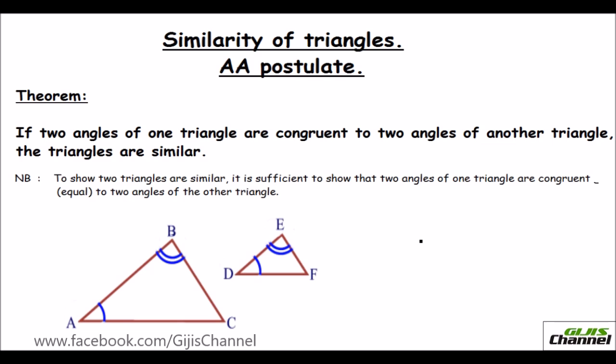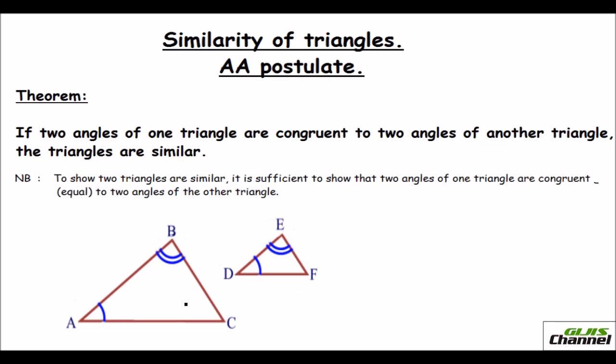We have different postulates to show that two triangles are similar. Here, I have just taken the first postulate, the AA postulate, that is the angle-angle postulate, to show the similarity of two triangles. So what does the theorem say? The theorem says if two angles of one triangle are congruent to two angles of another triangle, the triangles are similar. So what do you understand from this?